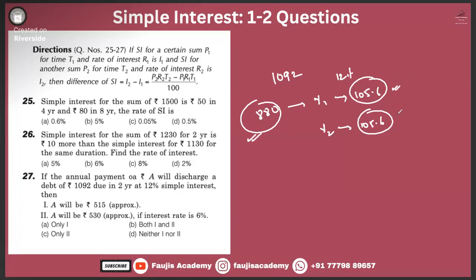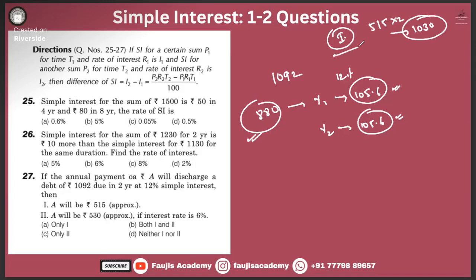880 was the debt that was taken. Year 1, this one was the charge. Year 2, this one was the charge, right? So at the end of year 1, basically the total payment being done is 515 rupees into 2, that means 1030 is being paid back.